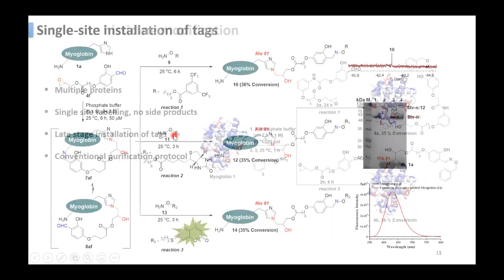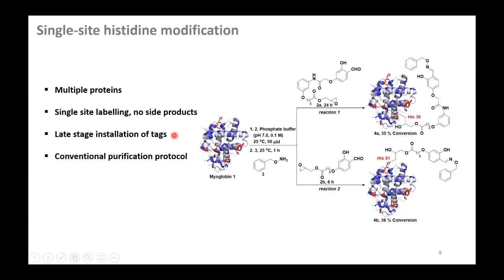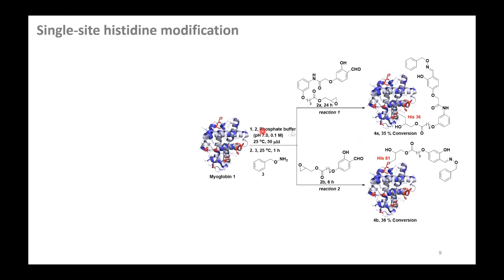So yeah, suppose this is your myoglobin, and in this phosphate buffer at pH 7, under these conditions they added this molecule. Initially this CHO attacks the lysine, and the imine is stabilized by OH, and the histidine attacks this epoxide, and this bond is formed.